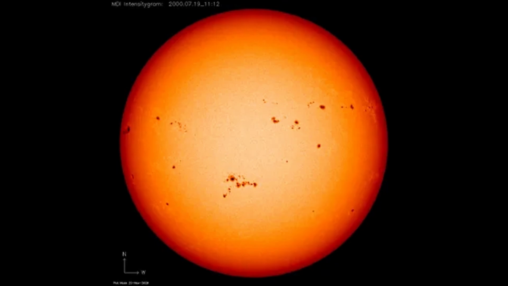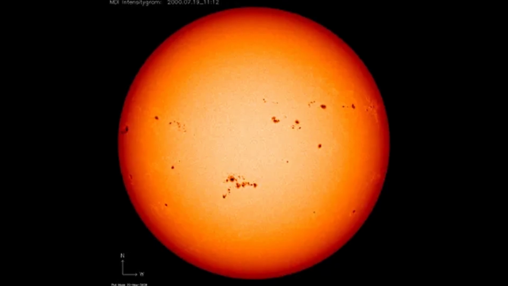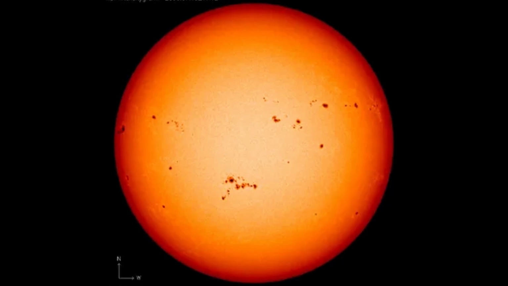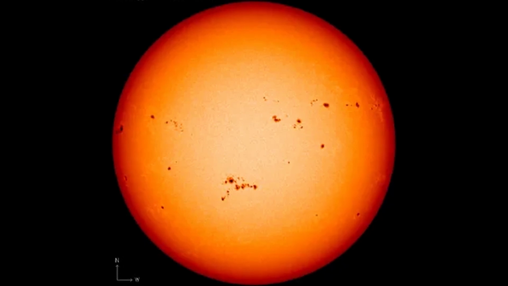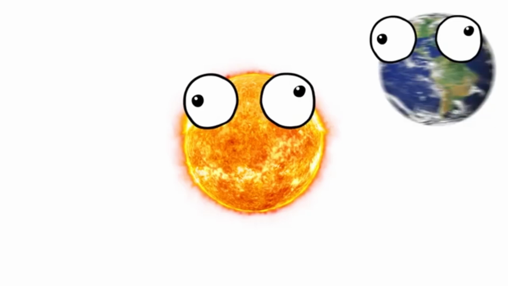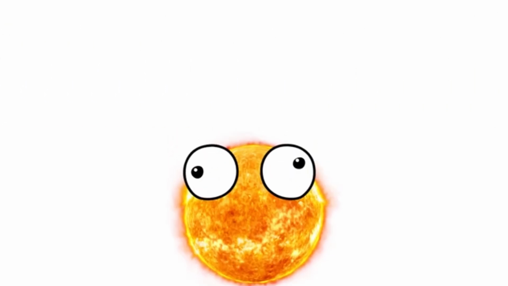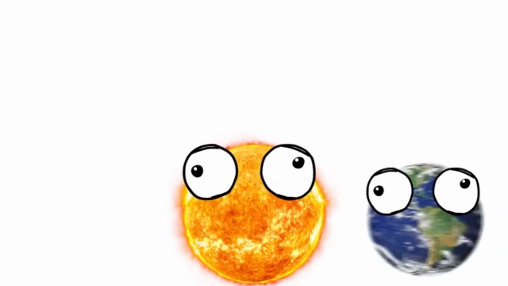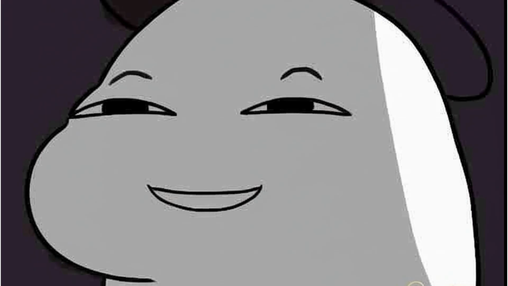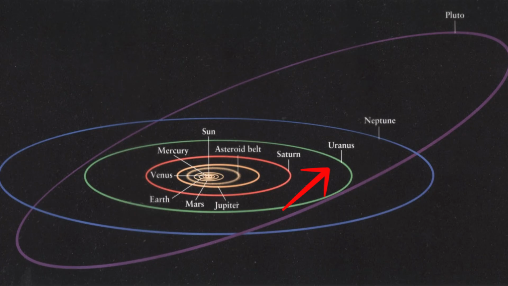The sun is extremely massive, so its gravitational pull is incredibly strong. It pulls the planets to move very fast toward it, as if they're going to crash into the sun. However, since the sun is also moving around the Milky Way, the planets miss the crash. The sun keeps pulling them in, and the planets keep missing the crash again. As a result, the planets follow elliptical orbits around the sun. And while all the other planets are nicely aligned, Uranus is like this.